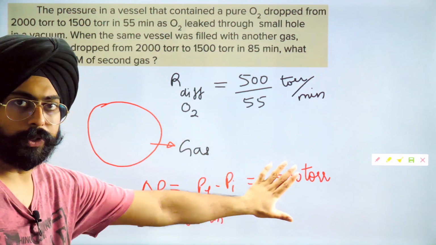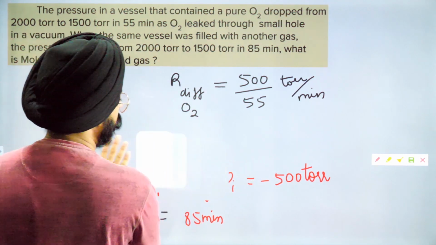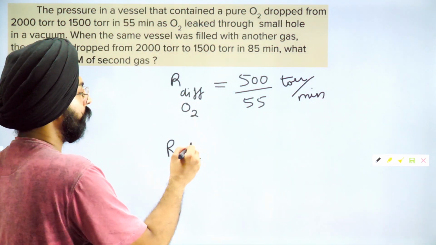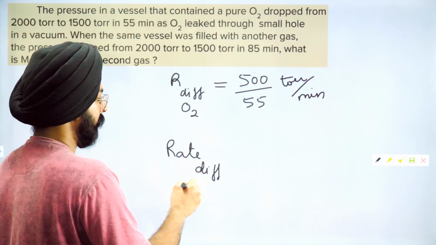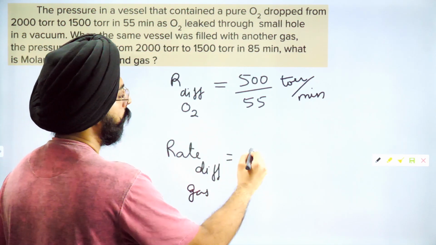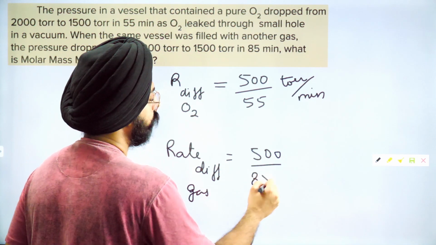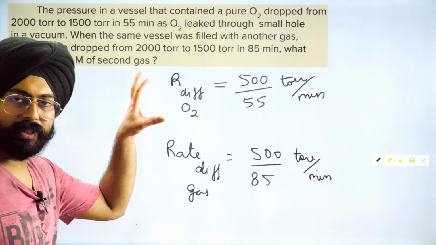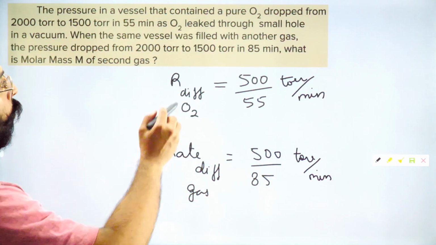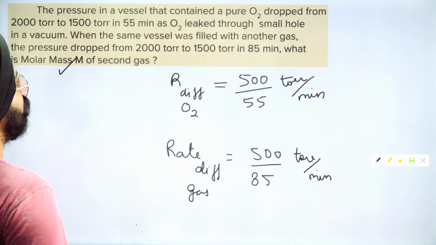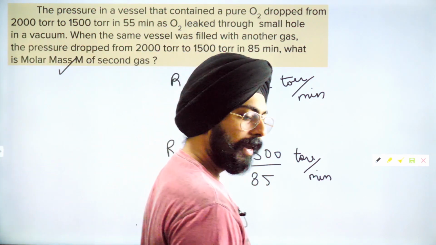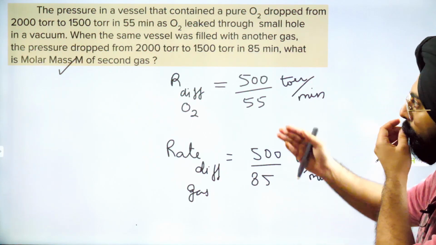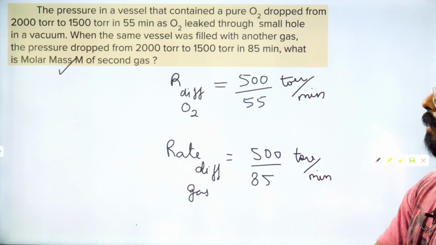I'm going to erase all of this. I'm just going to write a simple piece of information: the rate of diffusion of this gas is equal to 500 by 85 torr per minute. This is the information given to us. Now, what is the molar mass M of the second gas? Nice question. How do we calculate the molar mass M of the second gas?